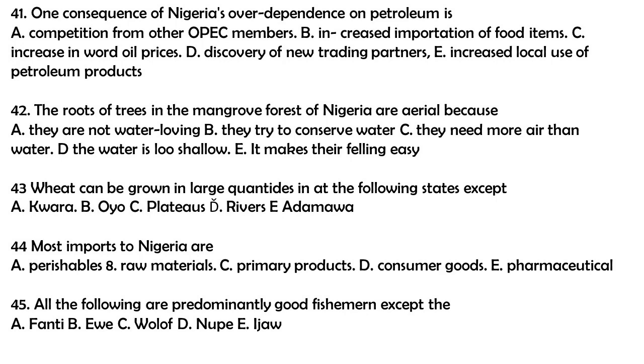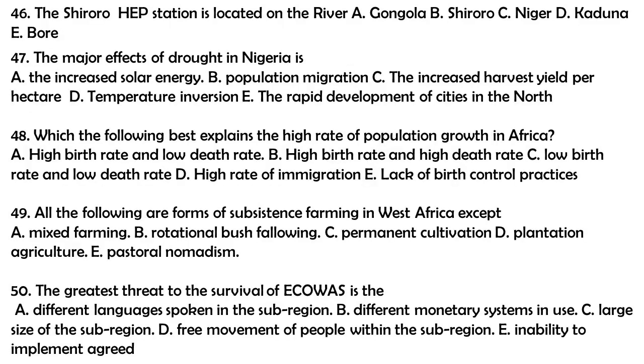Question 45. All the following are predominantly good fishermen except A. Fanti, B. Ewe, C. Wolof, D. Nupe, E. Ijo. The answer to this question is D. Nupe. Question 46. The Shiroro Hydroelectric Power Station is located on the river A. Gongola, B. Shiroro, C. Niger, D. Kaduna, E. Benue. The answer to this question is D. Kaduna.